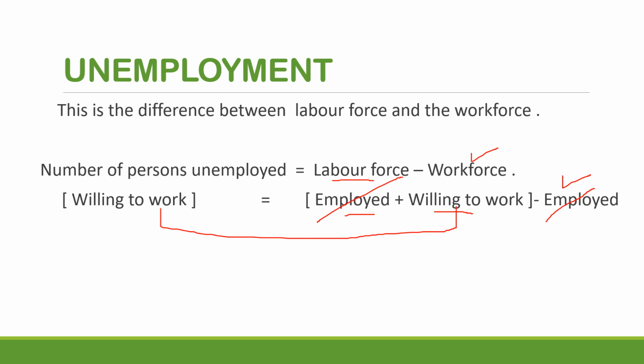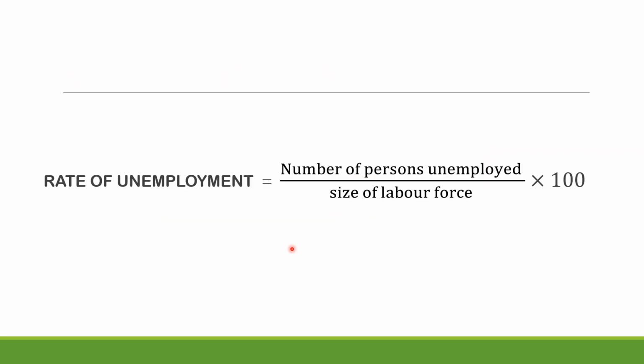Okay, next. Now comes the rate of unemployment. Another important formula. In the numerator write down the number of persons unemployed, divided by the size of labor force, into 100. So the denominator is to be the size of labor force. Please learn it.